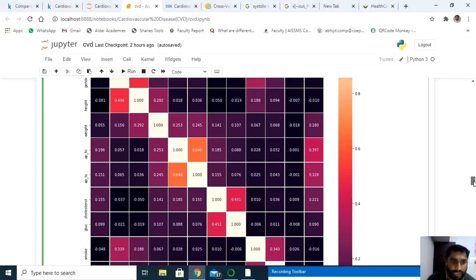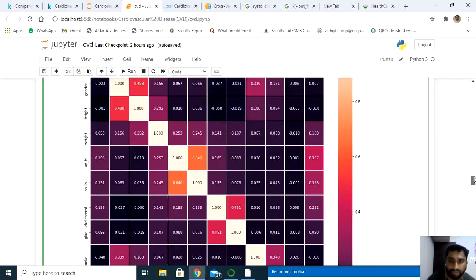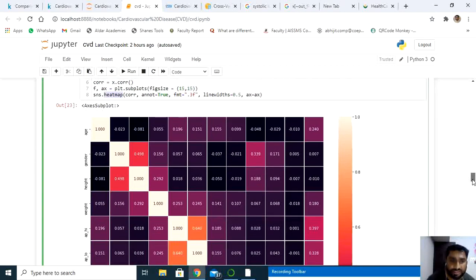One thing I have observed is age. Age with respect to cardio, which is my dependent variable, is highly correlated.